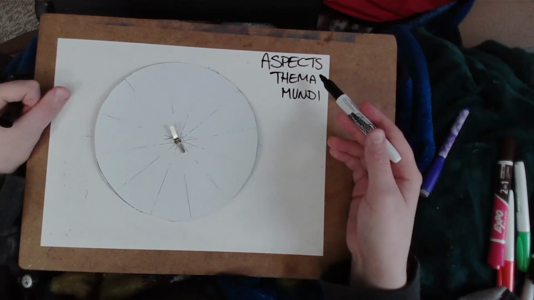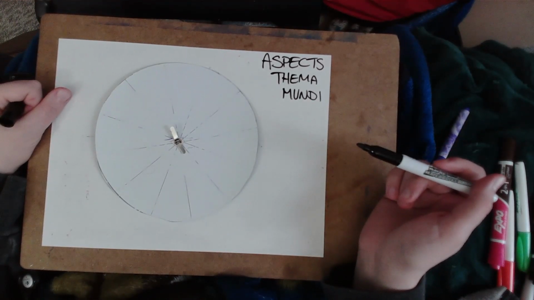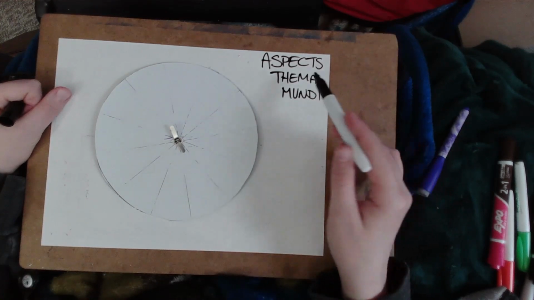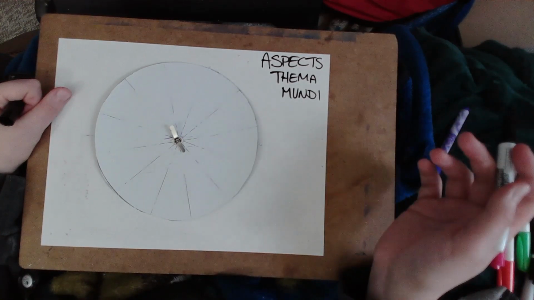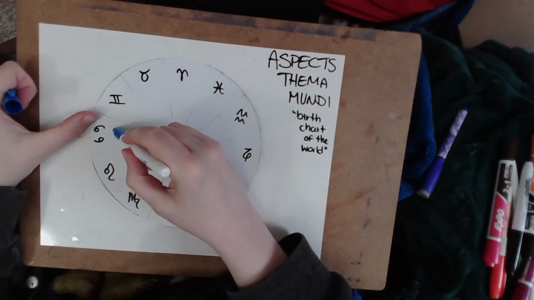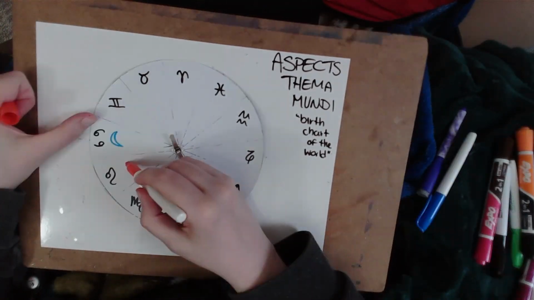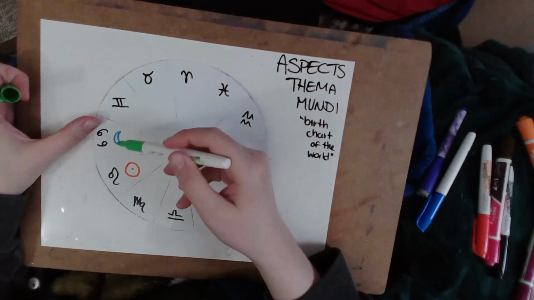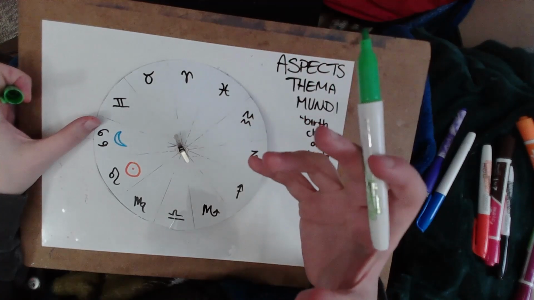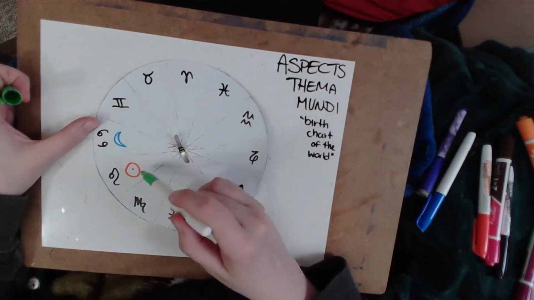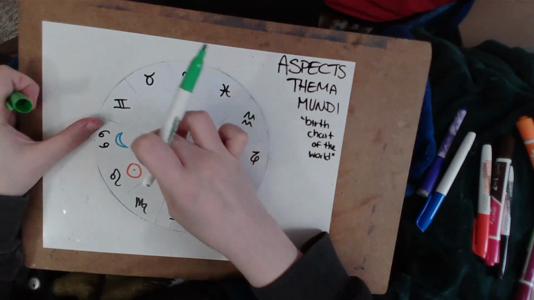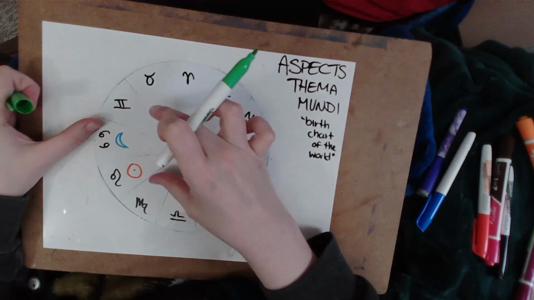So we learn aspects, we also learn essential dignities and the domicile doctrine, like what planet rules what sign, from the Thema Mundi, which is the birth chart of the world. Cancer rising. Moon is in the first house, ruling Cancer. Sun is in the second house, ruling Leo. These are the luminaries. So these are like two halves of one thing, the light in the sky. We have the daytime light, we have the nighttime light. So from here we can begin to mirror outward from these two halves of a whole.